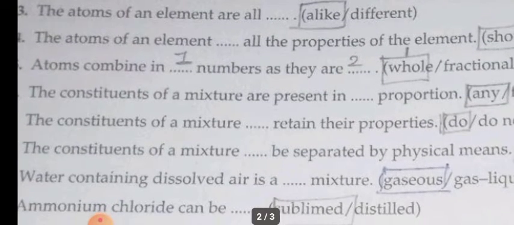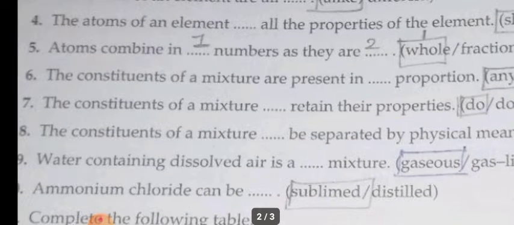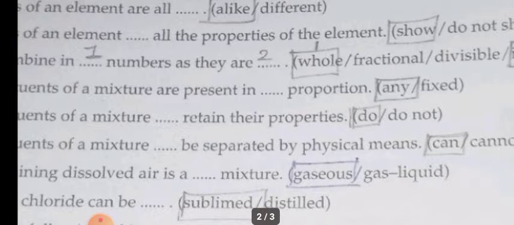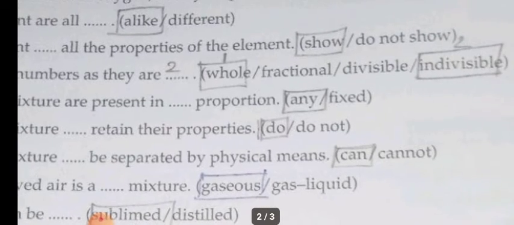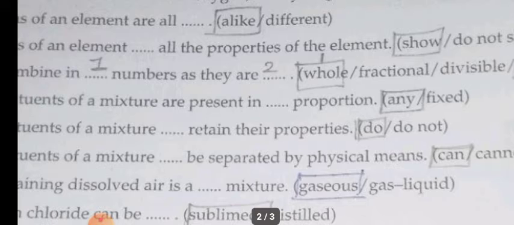The answer is alike. Alike means same. The fourth question, the atoms of an element dash all the properties of the element, show or do not show. So the atoms of the element will represent the properties of the element, so the answer is show.